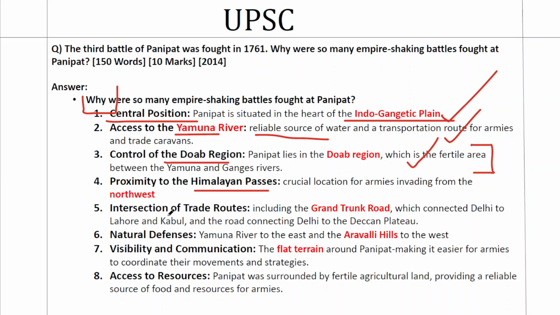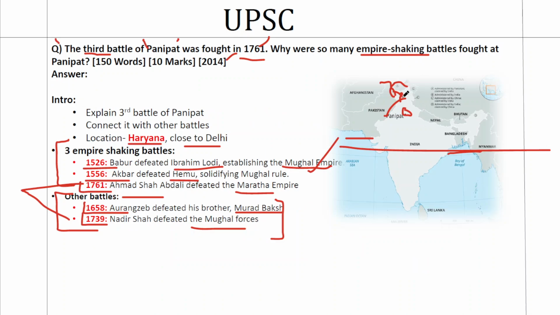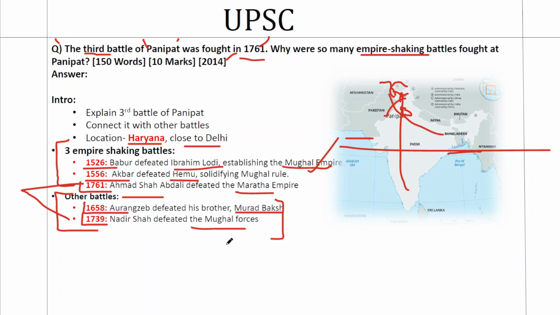Then next is the intersection of trade routes, including the Grand Trunk Road, which connected Delhi to Lahore and Kabul, and the road connecting Delhi to the Deccan Plateau. If you look at the map here again, there are two routes, one from Delhi to the Deccan and second the Grand Trunk Road here, and this is the intersection, Panipat. That again is another reason. All this points to the strategic location of this region. The next reason is the natural defenses. We have already talked about the Yamuna, which is one natural barrier. Next are the Aravalli Hills along the west. This acts as a natural barrier, forcing armies to come through passes only.